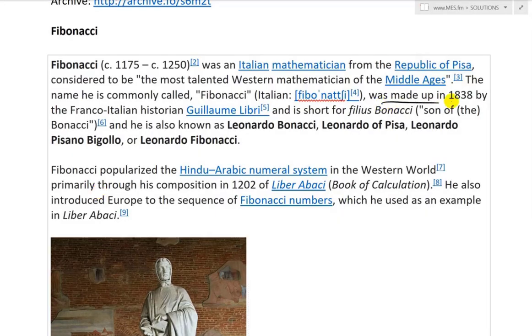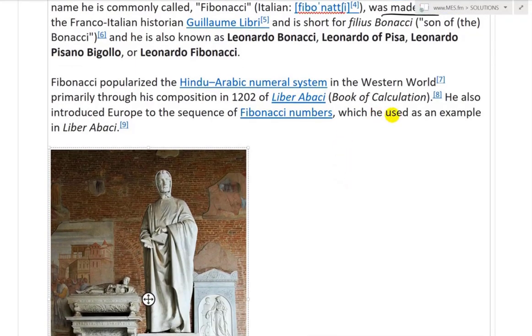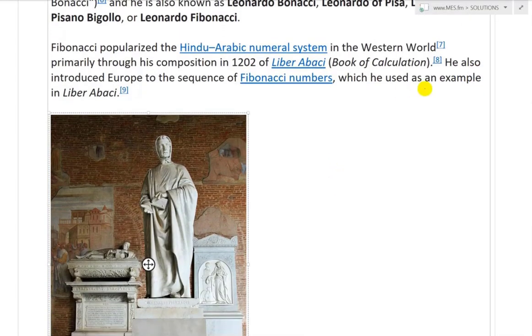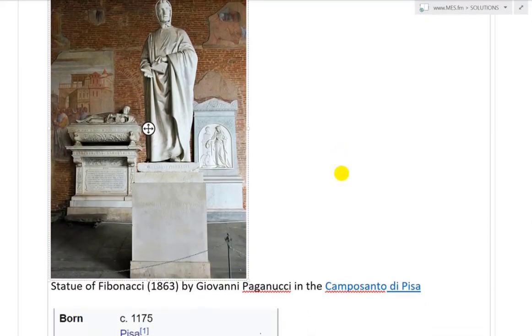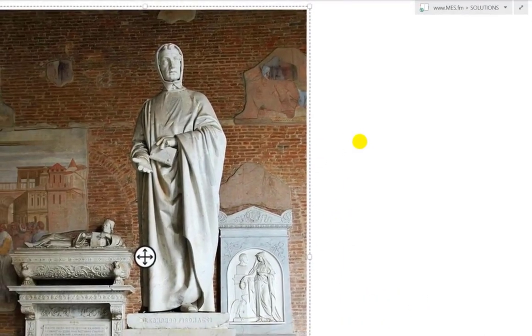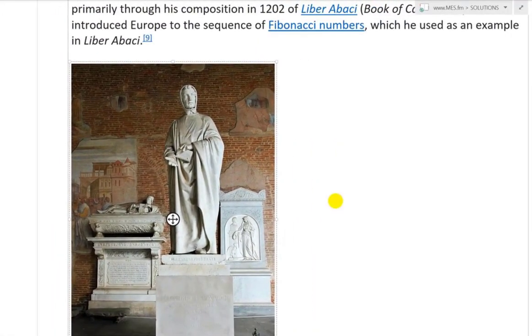Very, very interesting. But going further, Fibonacci popularized the Hindu-Arabic numeral system in the Western world, primarily through his composition in 1202 of Liber Abaci, Book of Calculation. He also introduced Europe to the sequence of Fibonacci numbers, which he used as an example in Liber Abaci. Here's a statue of him, let me zoom in there. Very interesting statue of Fibonacci. He's got a pretty nice robe.